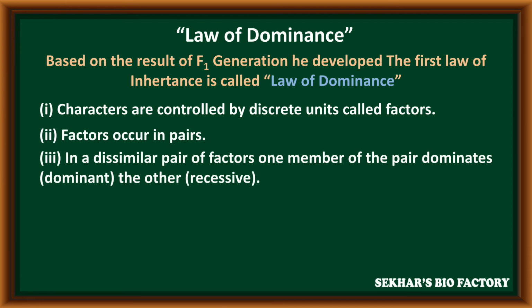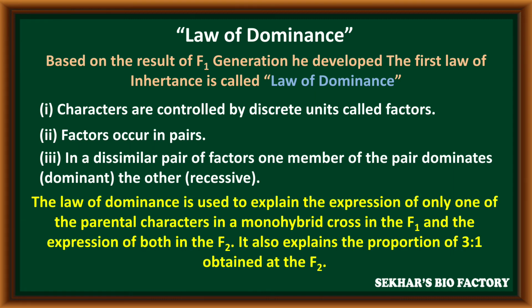In a dissimilar pair of factors, one member of the pair dominates, that is called dominant, and the other is recessive. The law of dominance is used to explain the expression of only one of the parental characters in a monohybrid cross in F1 and the expression of both in F2. It also explains the proportion of 3:1 obtained in the F2 generation.